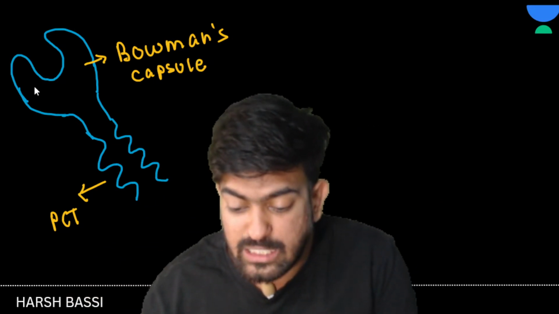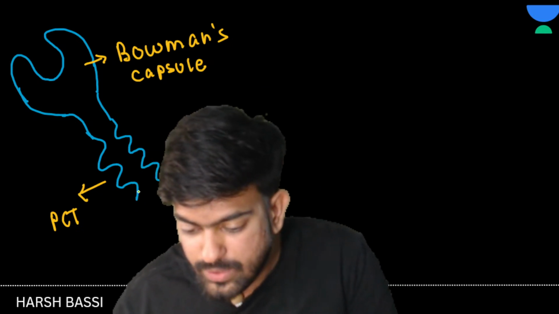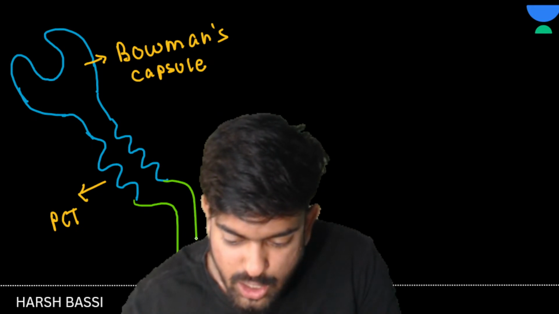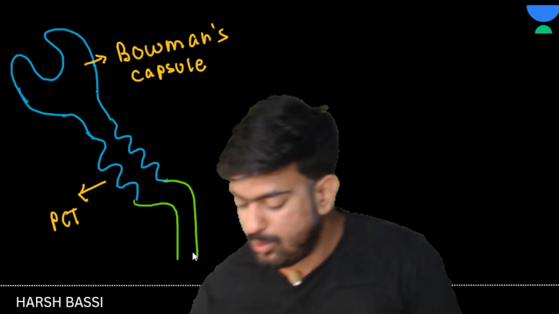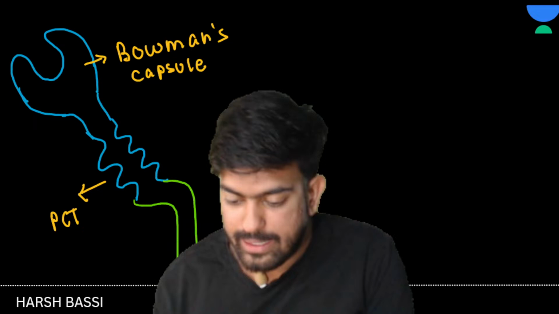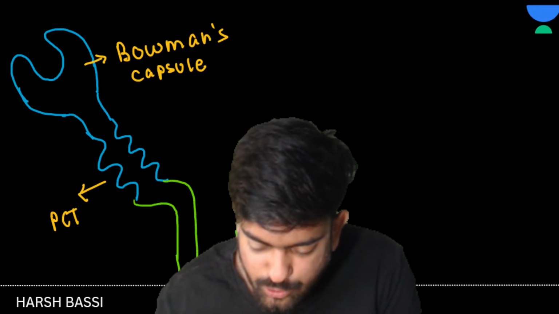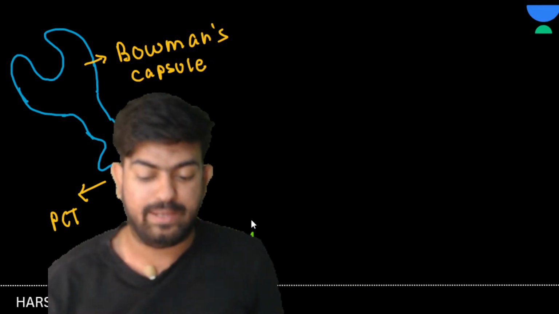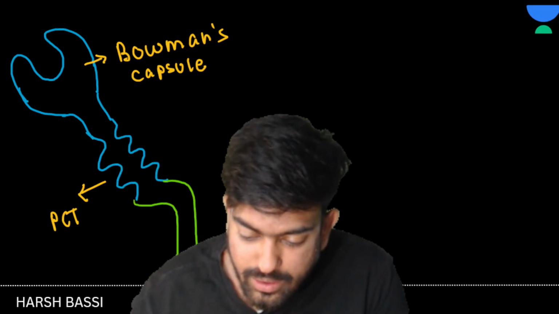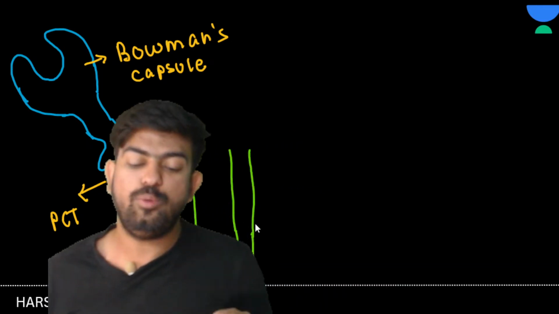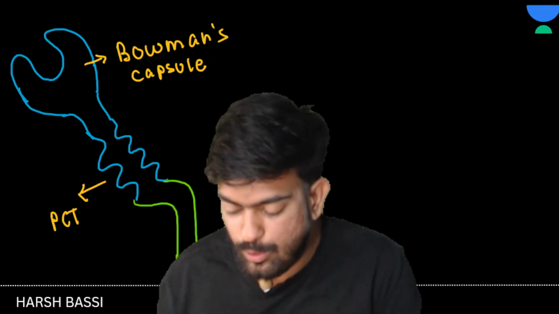And where this PCT opens, it gives rise to a descending structure, known as the descending limb of the loop of Henle. Yes or no? Now it makes a loop like this, which is known as the loop of Henle, and then it goes ahead and this structure is known as the ascending limb of the loop of Henle.